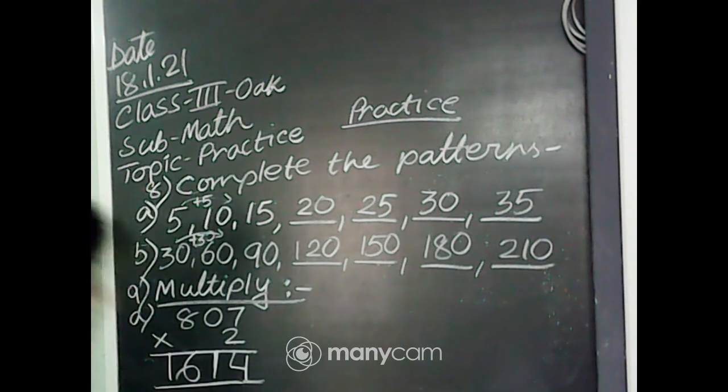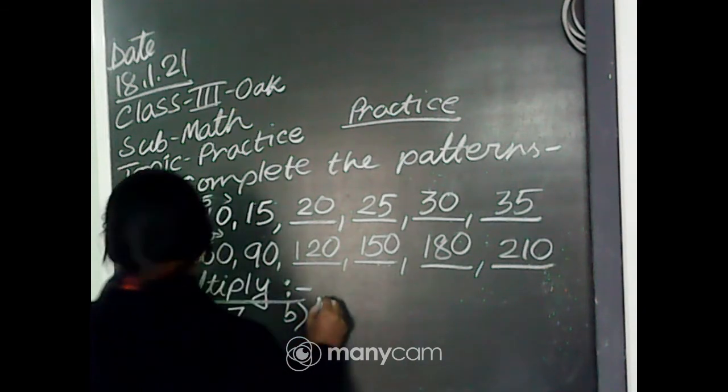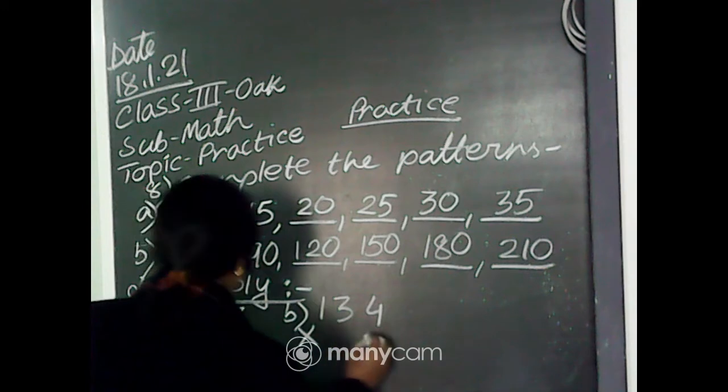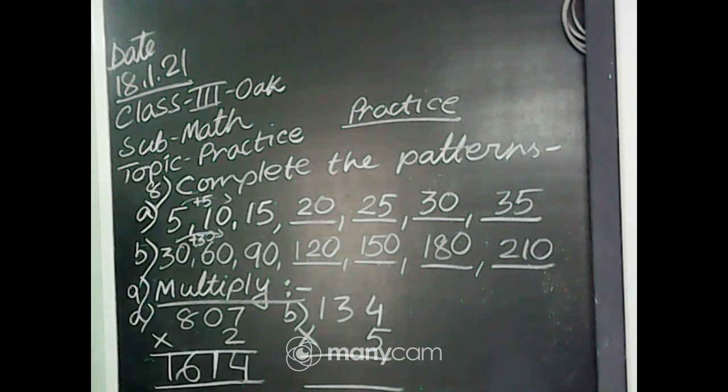Yes. Next math, number B. Multiply 134 into 5. Solve it quickly.